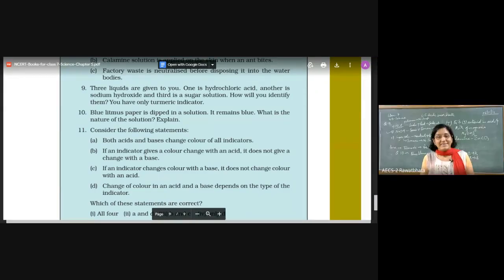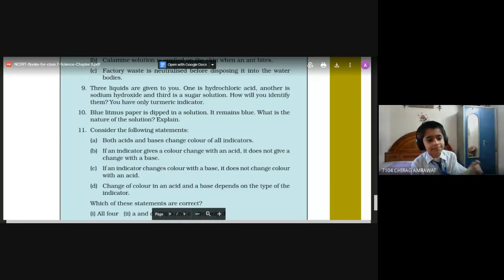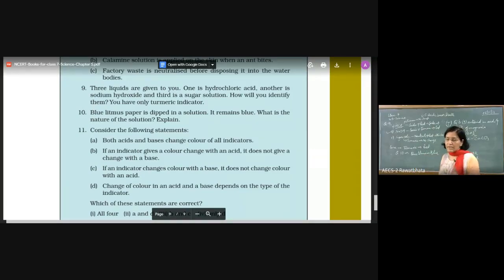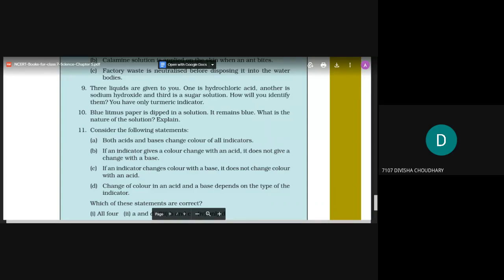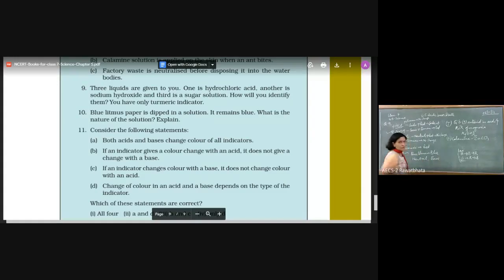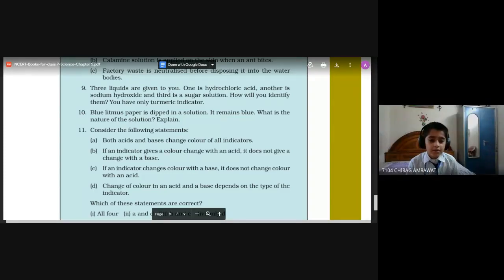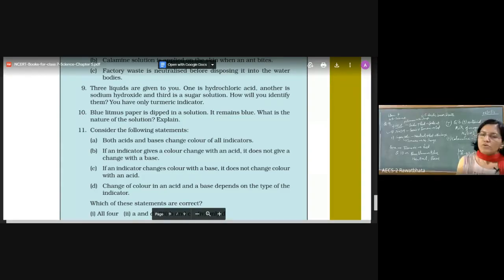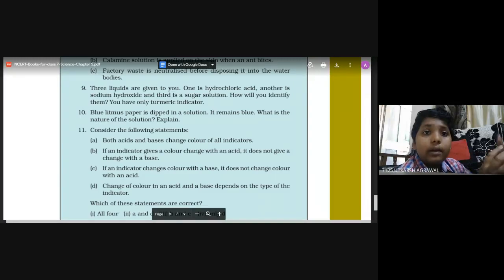So two answers will be there for this question. Blue remains blue in neutral and in basic. It can be both basic and neutral, because neutral also will not change the color.